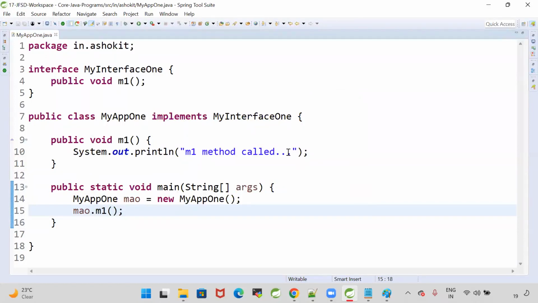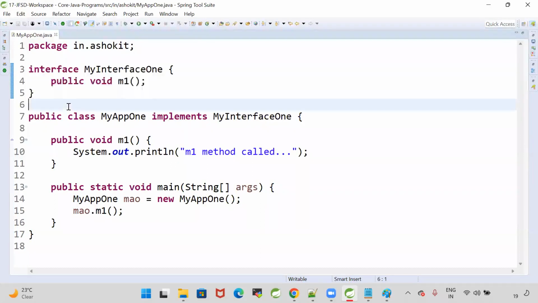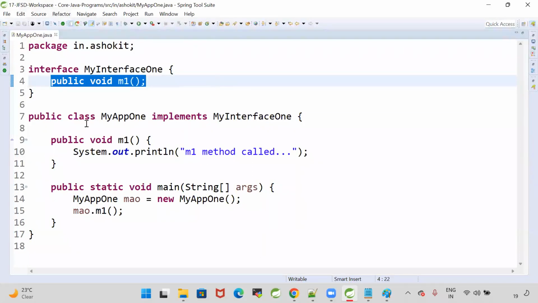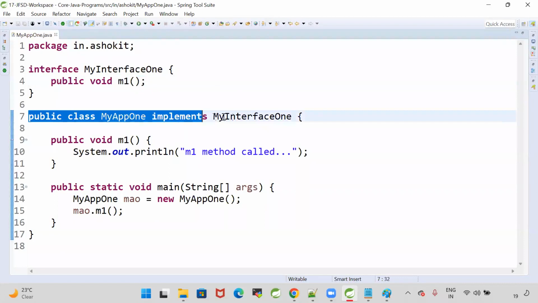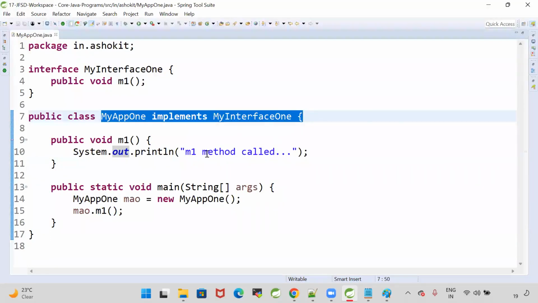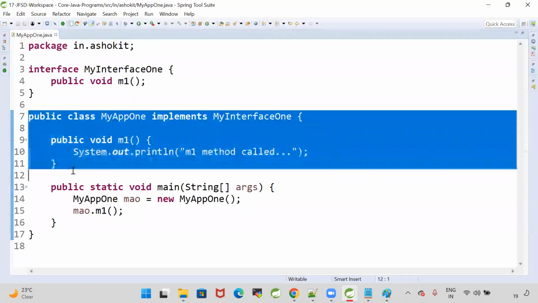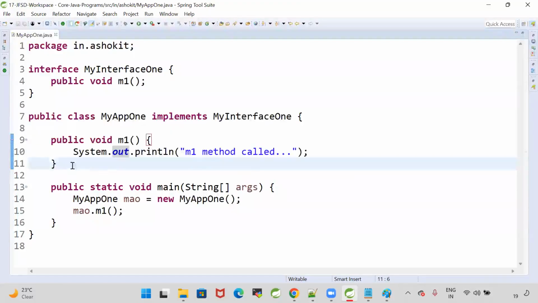If you want to implement an interface and call the method of the interface, I have an interface called MyInterface1. In this interface, I have one method called m1. Here I have a class, and my class is implementing that interface. I'm overriding the m1 method. Whenever we implement the interface, it's mandatory that we override all the methods of the interface. Then I'm creating an object for my implementation class and calling that method.